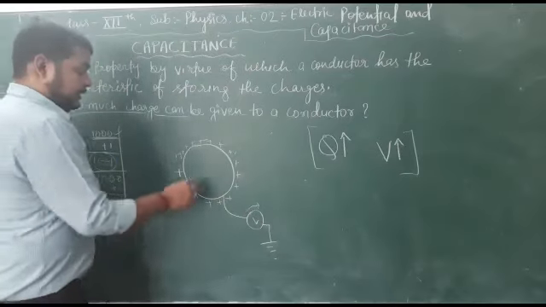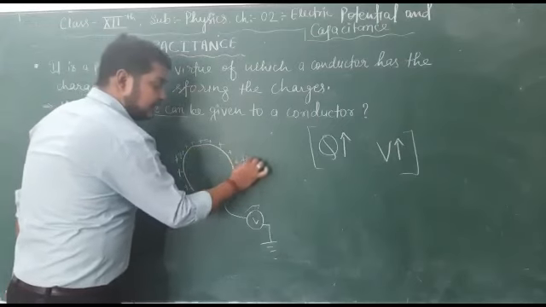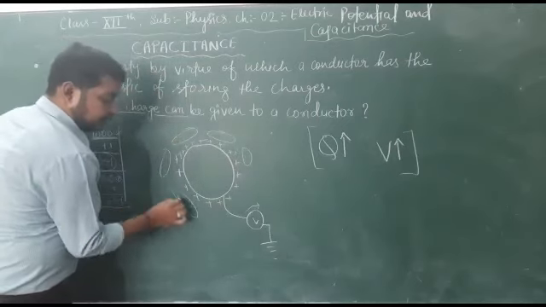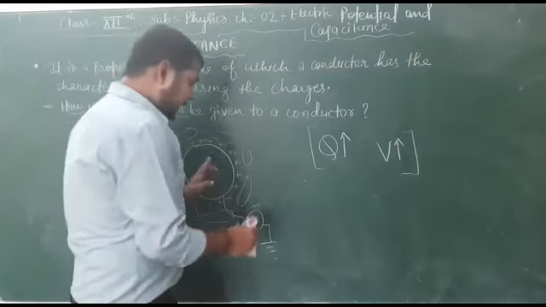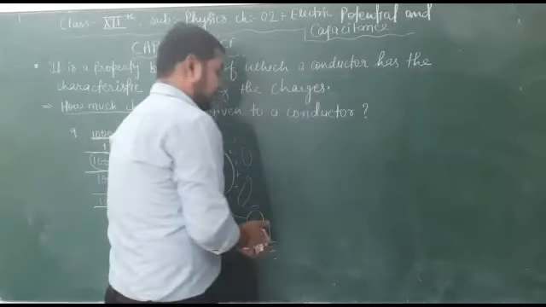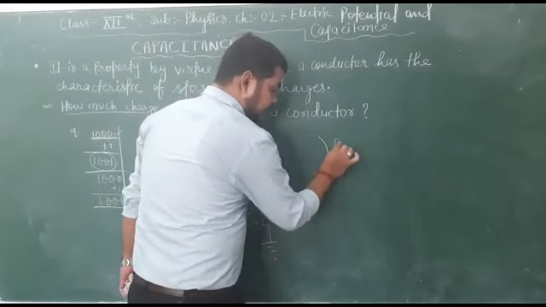Now let's say here are the charges on the surface of the conductor. Around the conductor there are air molecules. Here are air molecules, neutral air molecules are present. Now I just make this diagram on the other side to have a proper view. Let's say it is the surface of the conductor and here are the air molecules.